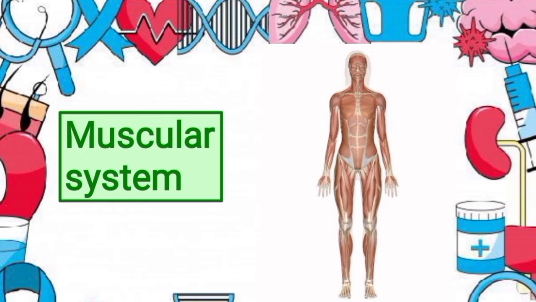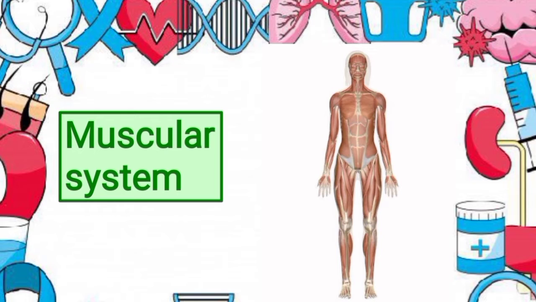Then smooth muscles control the involuntary movement of internal organs such as the organs of the digestive system, allowing food to move through the system. And small muscles in blood vessels help to regulate body temperature.